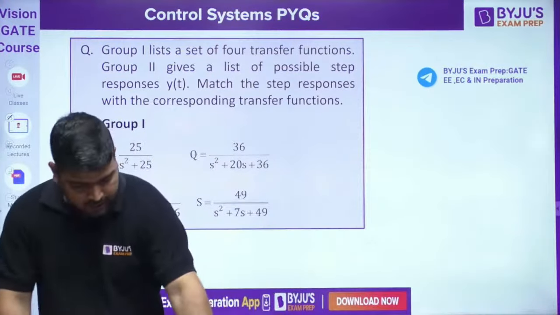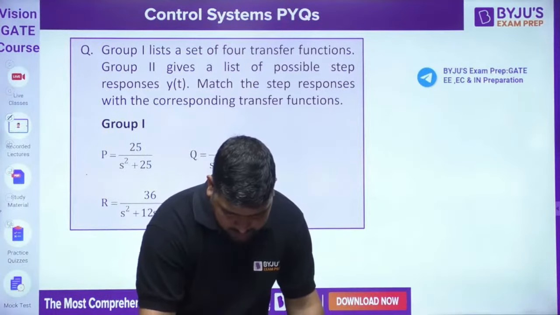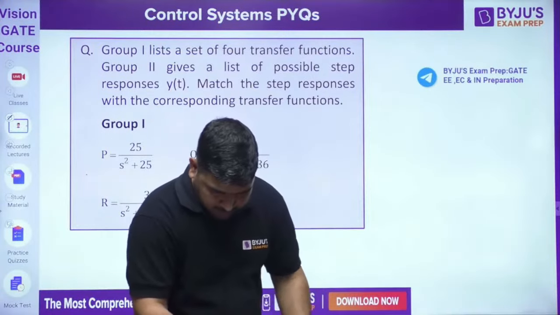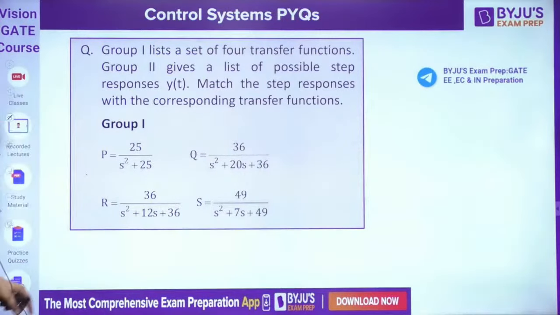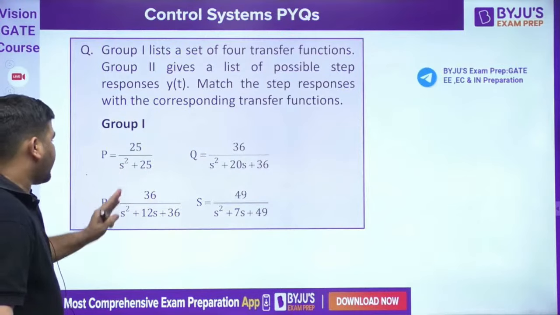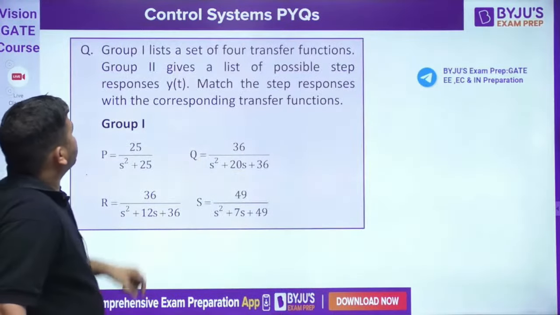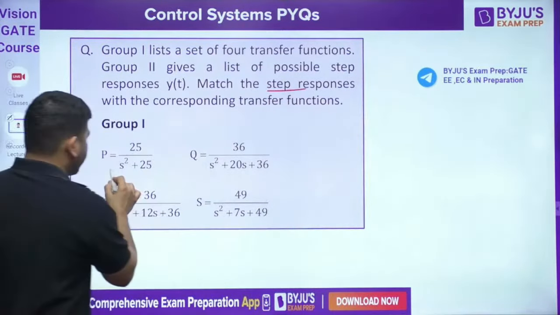The next question on your screen is this. Tell me, guys, what is the correct answer for the next question. We have the systems P, Q, R, S and we have their step responses. Match the step responses.